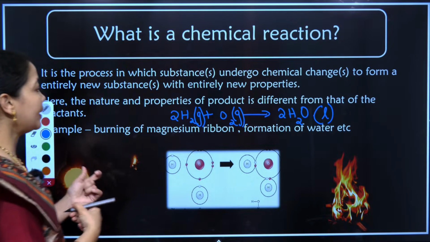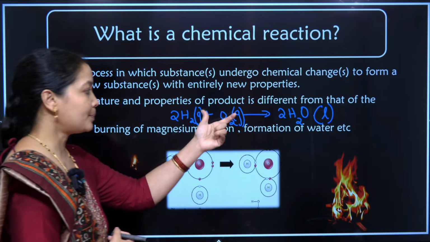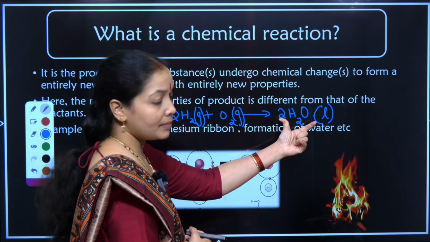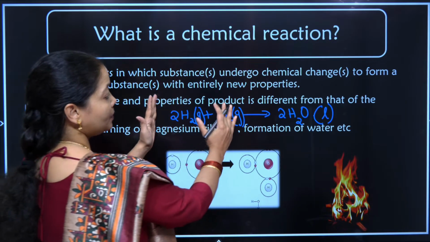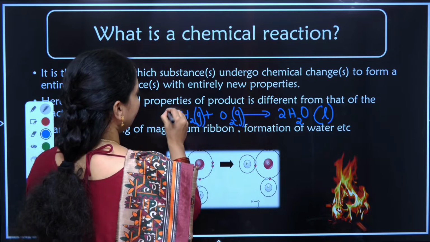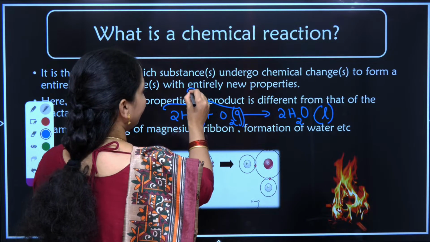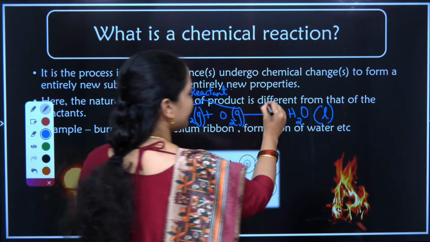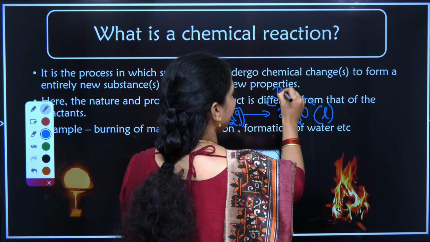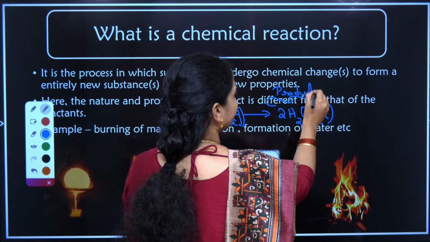So what is happening? When I have two substances reacting, I can get a new substance formed. The substances which are merging with each other are called my reactants. And the new substances which are formed are always called my product.